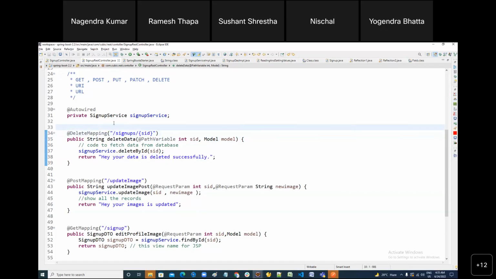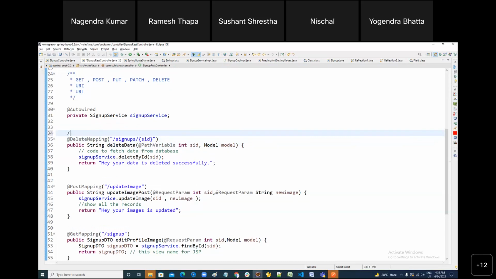In the URI, you send your data like this. Suppose the IP of your application is localhost, and this is the port number. Here you type this URL pattern, and here you can pass the primary key of it.